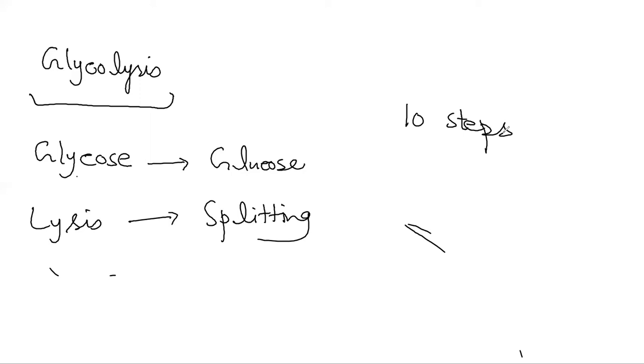And when we say that the process of glycolysis starts from glucose, what happens there?